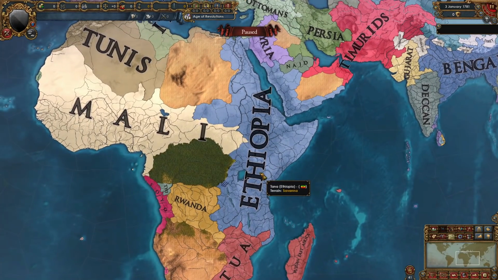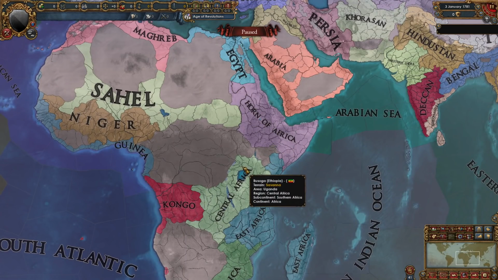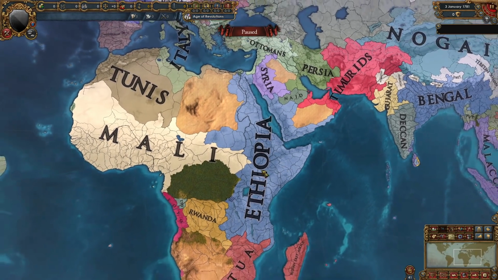Ethiopia has been expanding even more. If you guys remember, they started out in the Horn of Africa, but now they own very large parts of Central Africa, East Africa, and Arabia, and Egypt as well. So big shout out to Ethiopia.